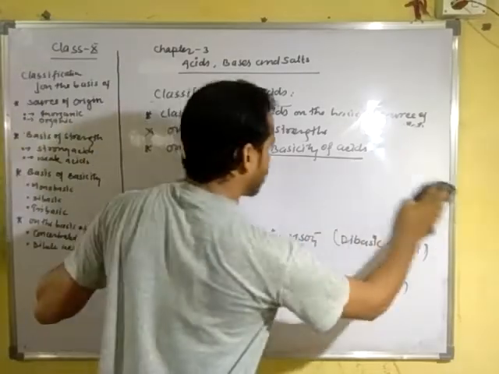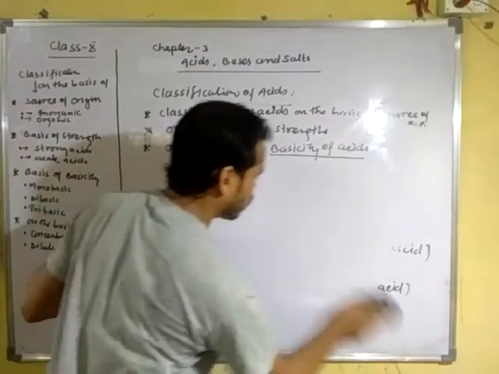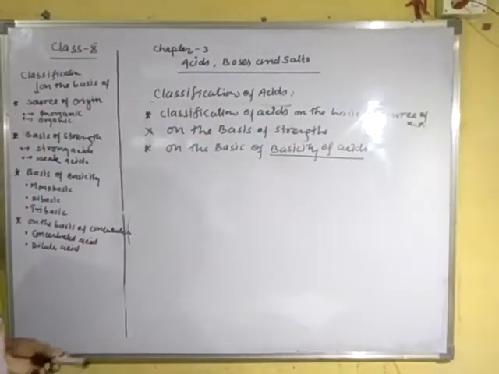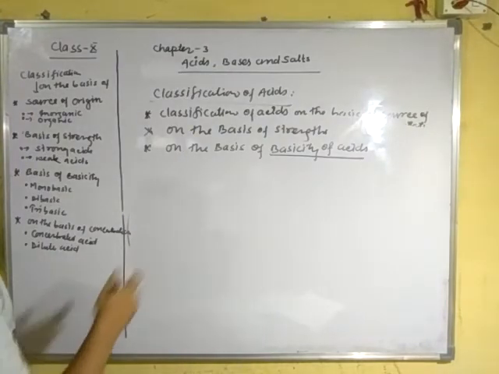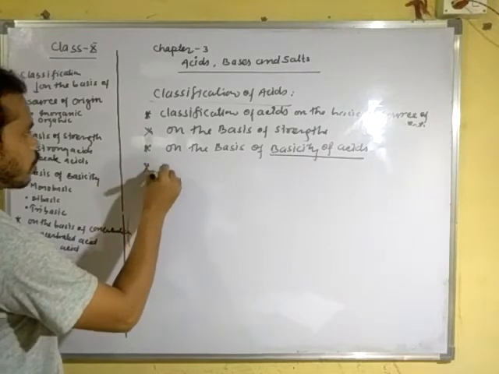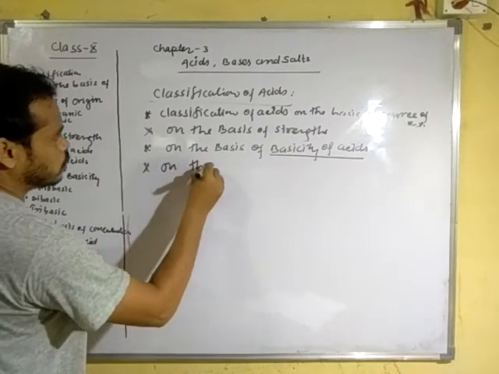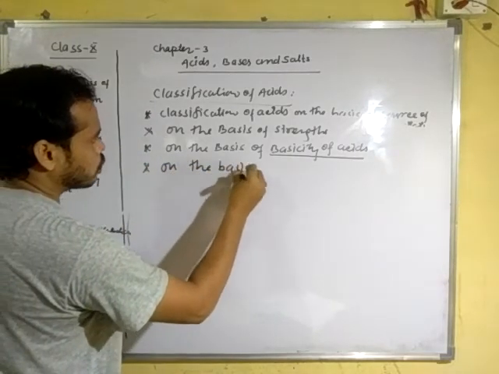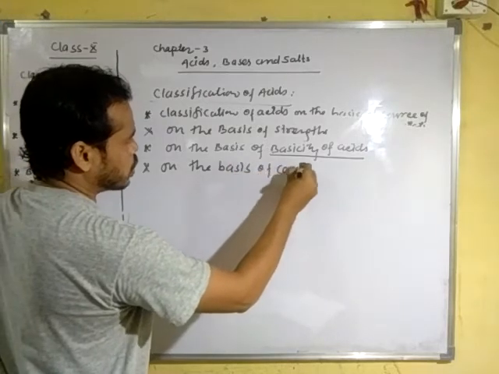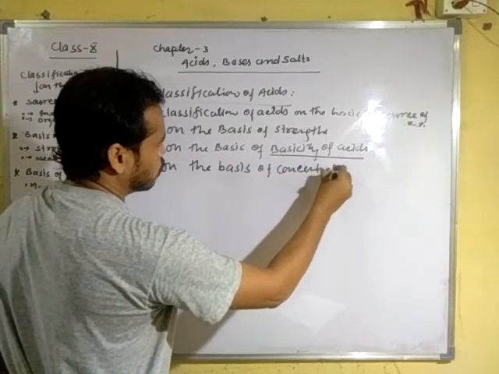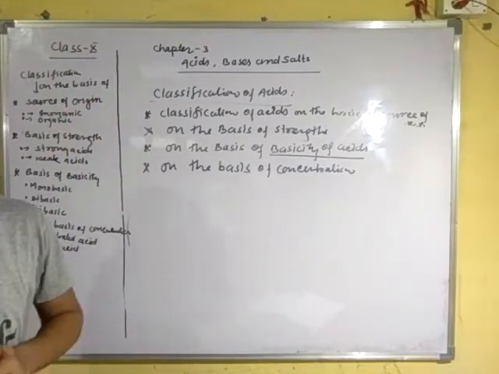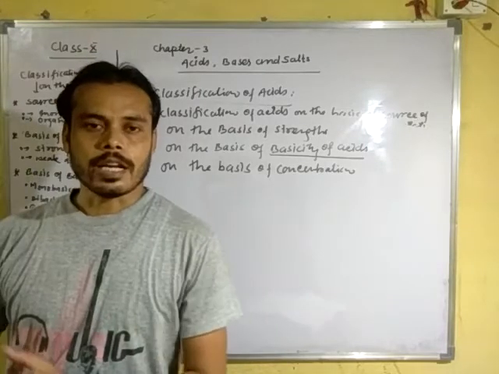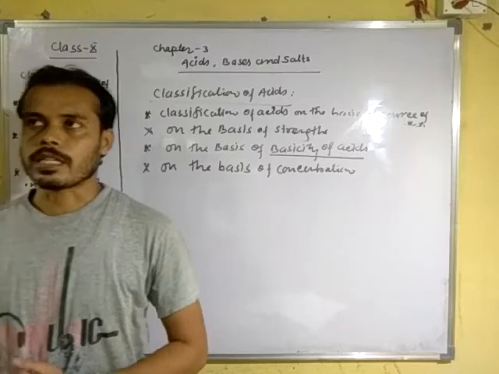And next classification, on the basis of concentration. Now a term arises here, concentration. What is the concentration?